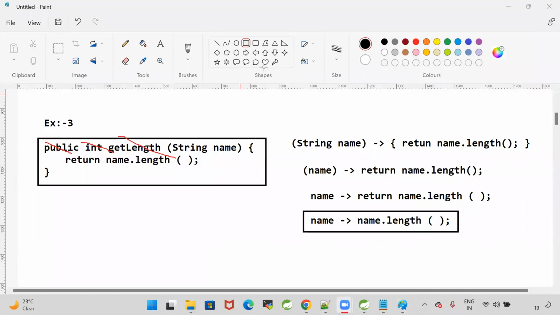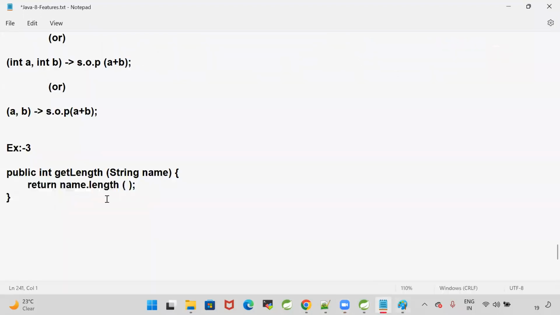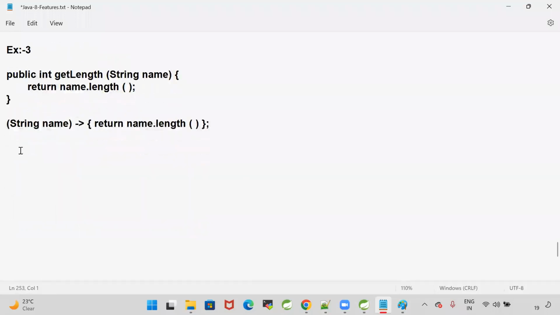Are you guys able to understand? Here I'm taking a method, the get length method. This method is taking string name as input and returning name.length. So how am I writing the lambda? First I take string name, and the lambda body is return name.length. It is a single line in the body. When we have a single line in the body, writing the curly braces is optional.